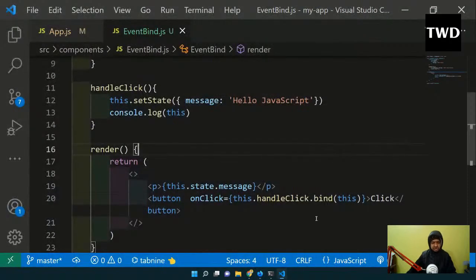So this is binding correctly. This is one method, this.handleClick.bind(this), we're binding it here itself. Method number 2 is the method which we have seen earlier. So that is method number 2.